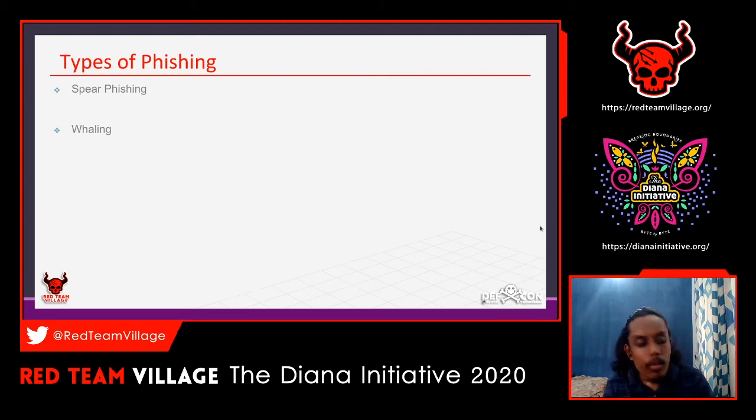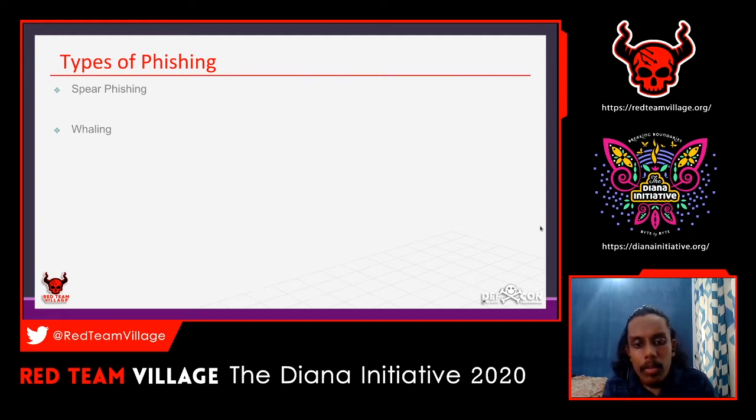And when it comes to spear phishing, it is a purely targeted attack. It won't be like a spray and pray attack. It will be particularly focused on an individual, or if the attacker is focusing on an organization, he will collect all the necessary information using OSINT and publicly available data, and he will launch the attack with a limited number of users. That is called spear phishing.